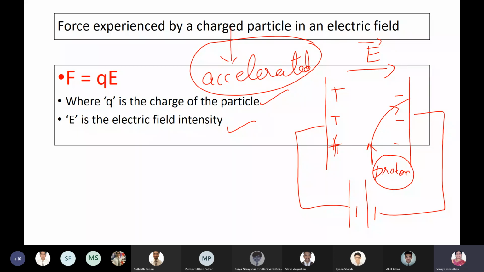The amount of acceleration, or the force experienced, depends on the strength of the electric field and on the amount of charge. Right? Write the formula. F is equal to Q into E. So the force experienced by a charged particle in an electric field depends on the strength of the electric field and the charge of the particle. That is very, very important for you all.